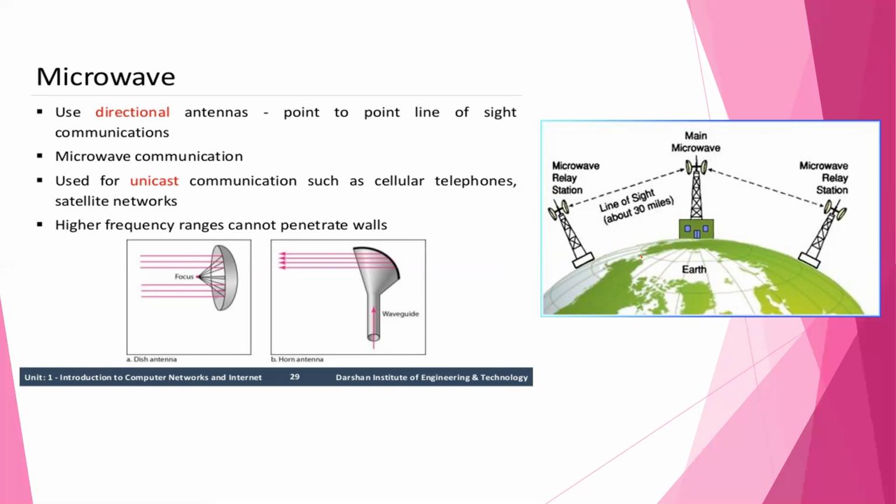Unlike radio waves at lower frequency, microwaves cannot penetrate buildings. This means microwaves do not travel through buildings or solid objects. Microwaves use directional antennas, meaning point to point line of sight communications, used for unicast communication such as cellular phones and satellite networks.